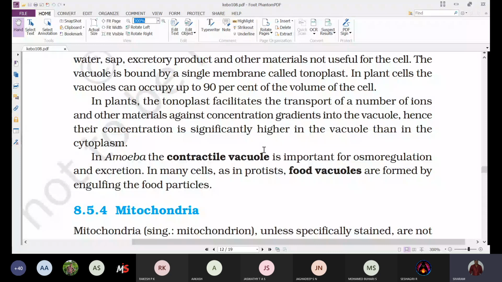But the organisms living in marine water have certain problems, and the organisms living in freshwater also have certain problems.